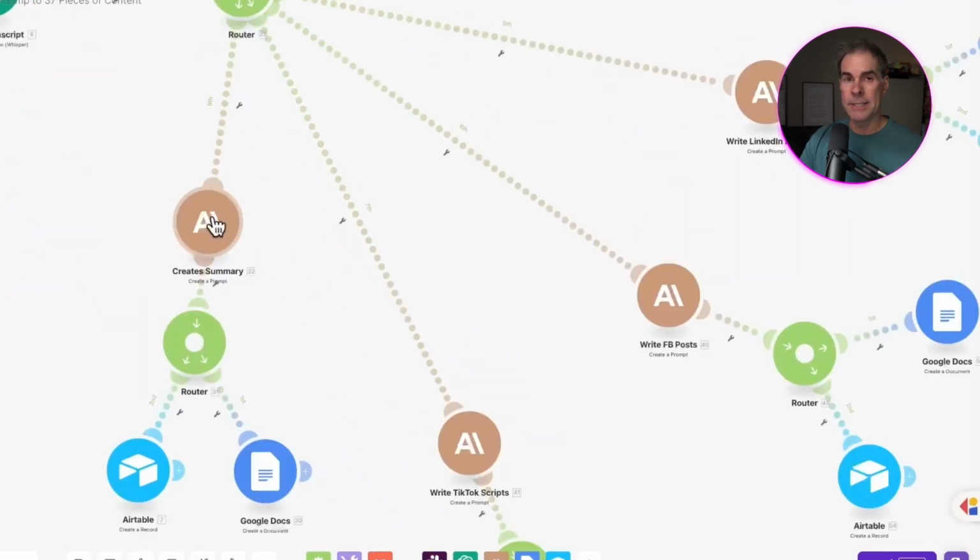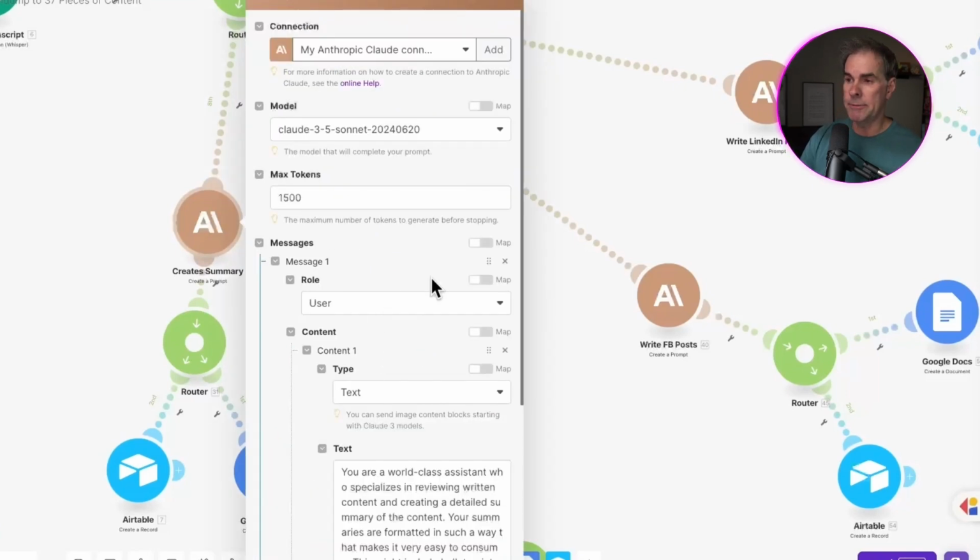And the last content branch here, and this is unique to me, is I just have it create a summary of my voice memo. So the prompt is a little bit different. It's actually a lot simpler. But again, the model's the same, max tokens.